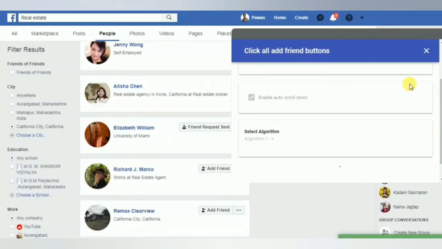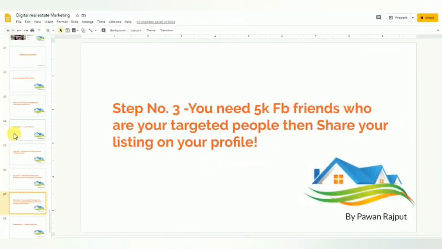So what I have just shown you is how you can use this strategy in your real estate business. You need 5000 FB friends who are targeted people and then share your listing on your profile. I would recommend that you create a dummy profile and do all this activity on that profile. Don't use your personal profile, right?